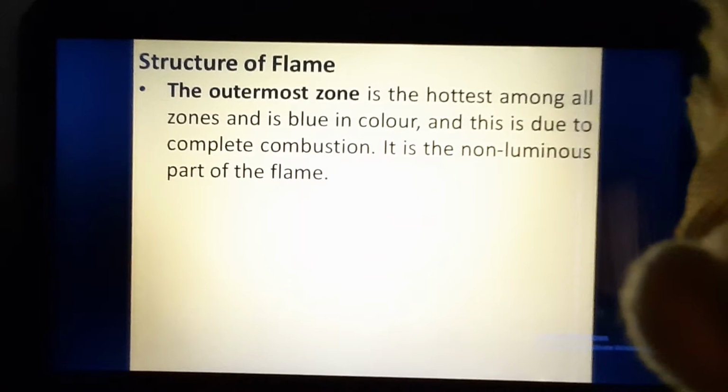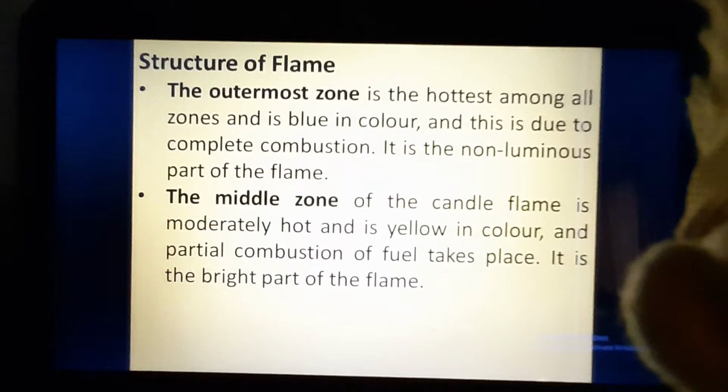Since it is non-luminous, that means it does not produce much light, but it produces more heat. Now the middle zone of the candle flame is moderately hot and is yellow in color, and partial combustion of fuel takes place. It is the bright part of the flame.